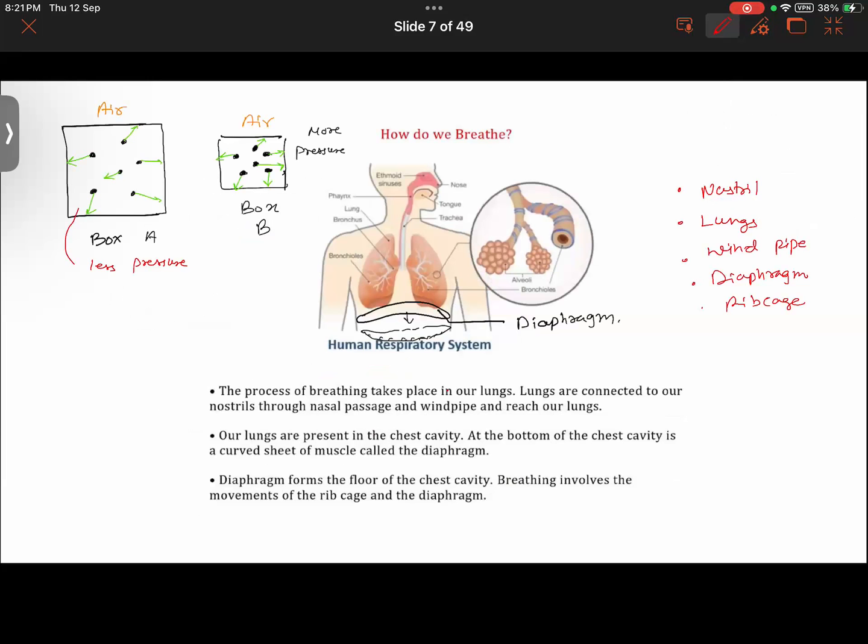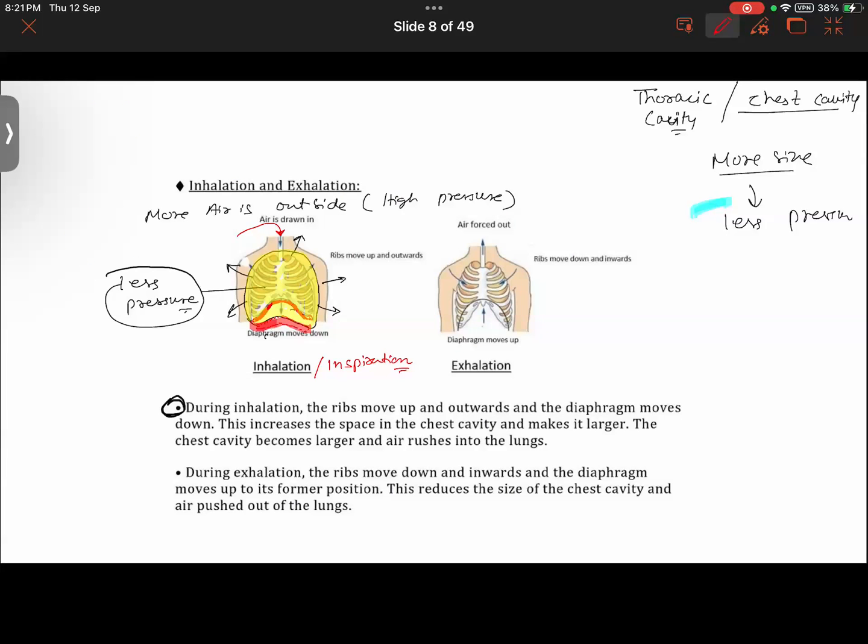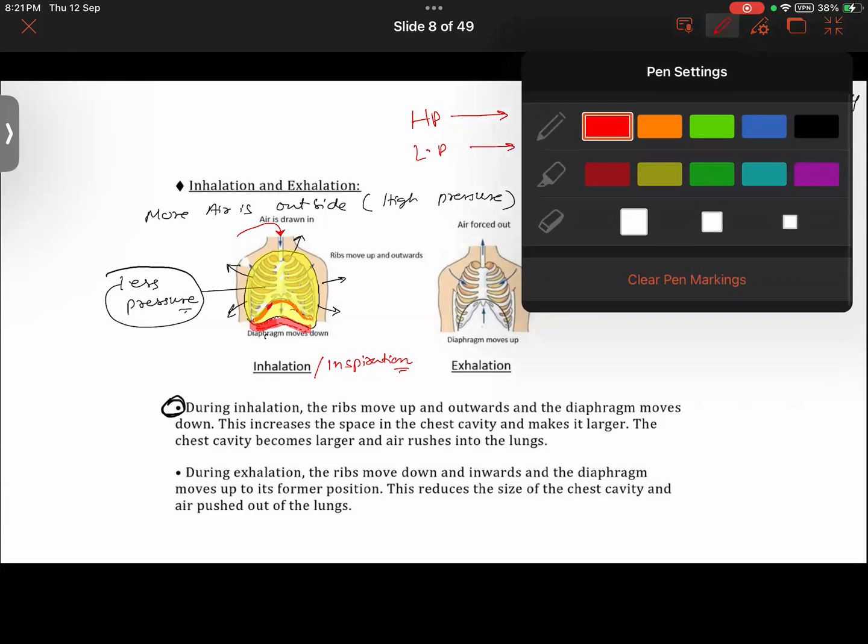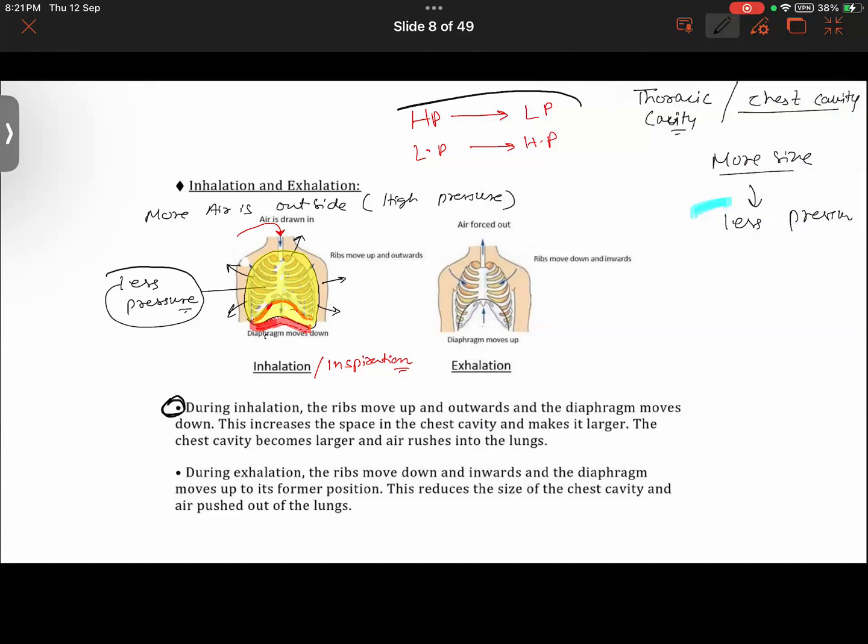Does air blow from high pressure to low pressure, or from low pressure to high pressure? High pressure to low pressure. So will air not move inside the lungs now?